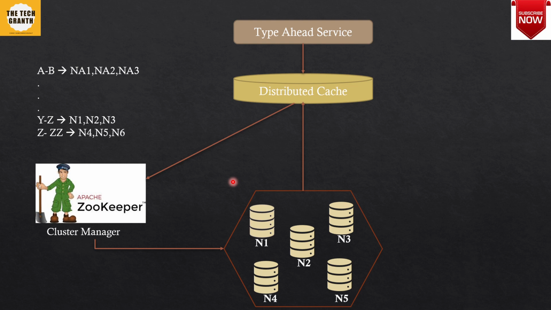So we can have a cluster of databases here. This can be a cluster of any NoSQL database, Mongo or Cassandra, or it can even be a normal disk cluster. So it can be a server where we have like 5 nodes, and we store the trie on this particular disk. In this case, what can happen is, when this type ahead service makes a request, and the request that has to be served is not present in our cache,